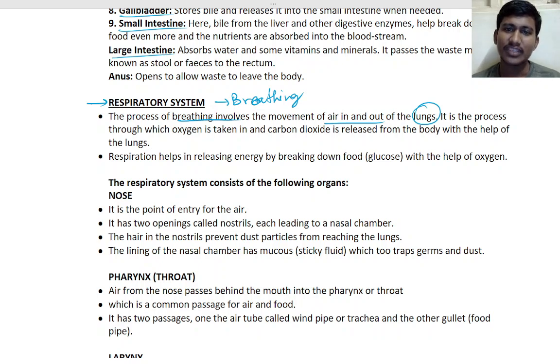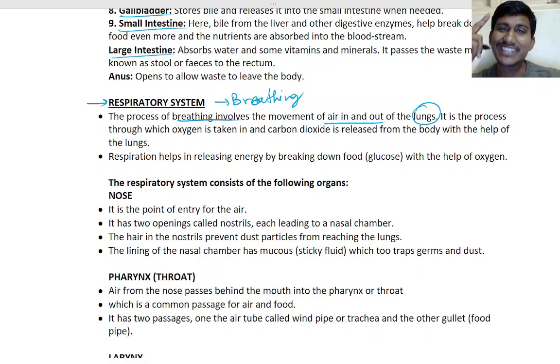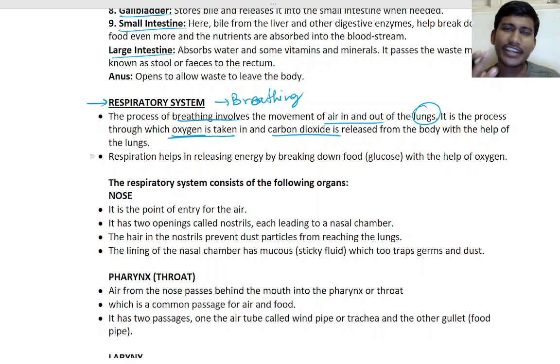So see here, that is about the lungs and respiration. You take the air inside, the air goes to the lungs, it takes the oxygen, and the remaining it sends out. That process is respiration. So we take oxygen inside and we leave out carbon dioxide. That oxygen is used in the process of what? All the required energy you need. For that we need oxygen.